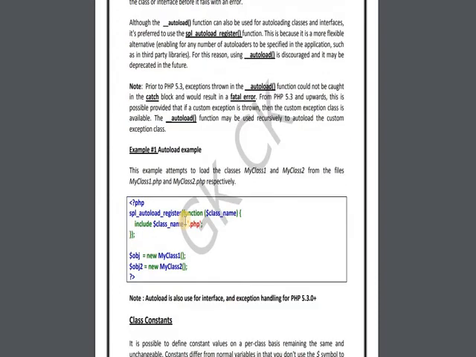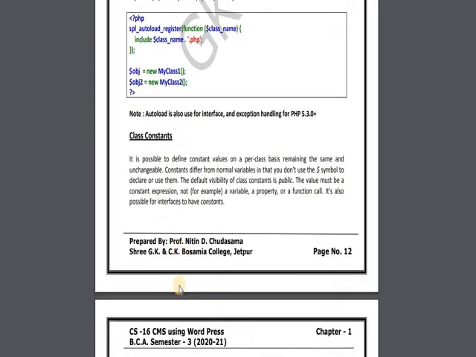That is the use of auto loaded classes. The class will be auto loaded using this function, and for that PHP provides spl_autoload_register. Here I am including these two files with include $classname.php. When we are creating MyClass1 and MyClass2, it will include both files, myclass1.php and myclass2.php.